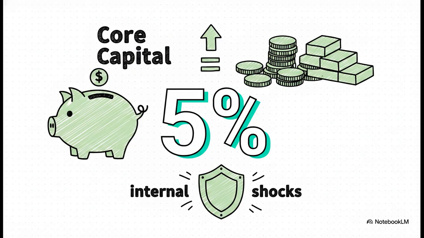Moving on, your core capital also has to hit at least 5% of your total non-withdrawable deposits. And remember, these are the deposits held directly on behalf of the members. This rule is super important because it ensures there's always a dedicated capital cushion directly scaled to the size of the members' committed savings. It's literally keeping their hard-earned money shielded from any sudden internal shocks.